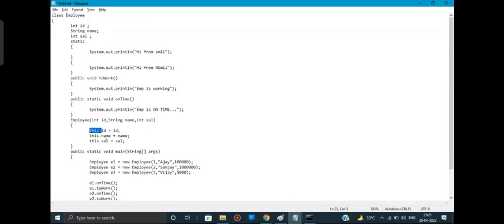So for this, I'm doing it for the first object. For the first object, this particular ID that is stored inside will get stored, and the second name, that is Ajay, will get stored for the first object, and this value, 1 lakh, will get stored there.